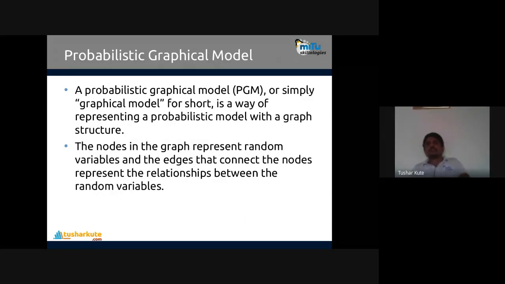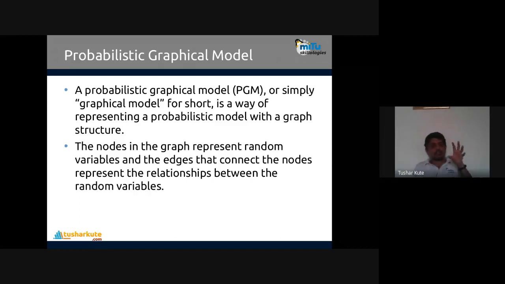Now, if you want to put that in graph format, we call it the PGM, probabilistic graphical model, or simply graphical model for short. It's a way of representing a probabilistic model with a graph structure. The nodes in the graph represent random variables, and the edges that connect the nodes represent the relationship between the random variables.